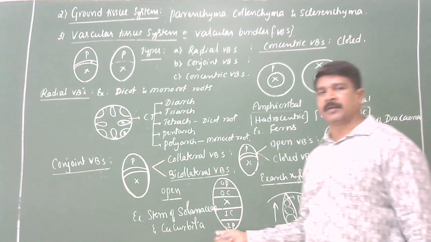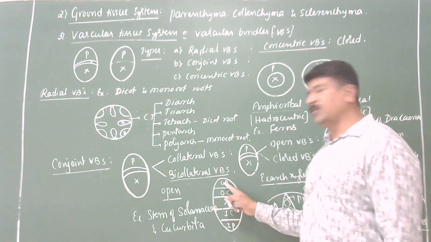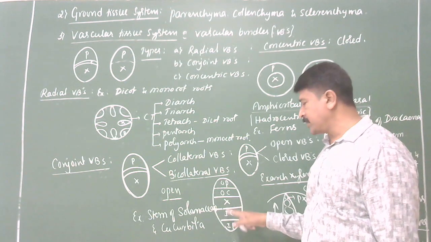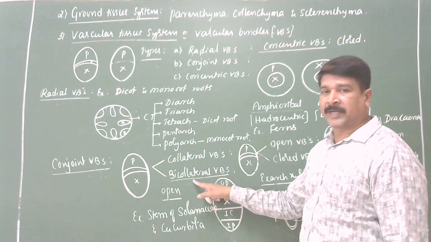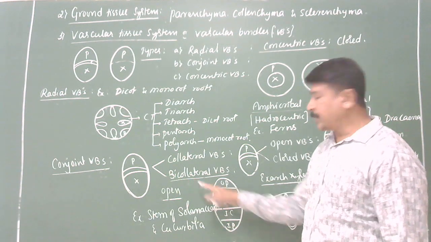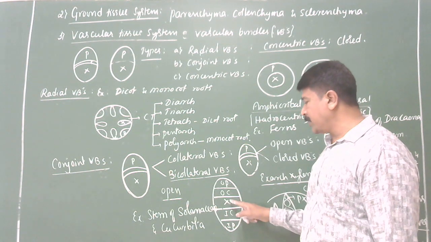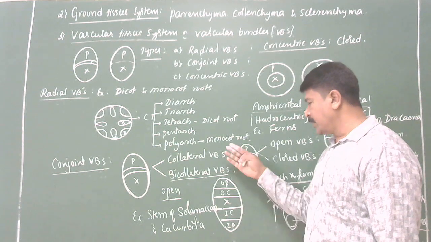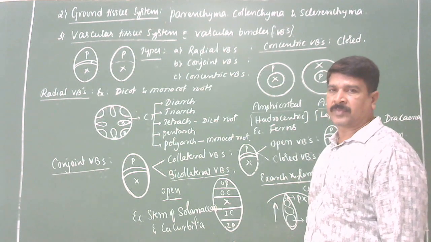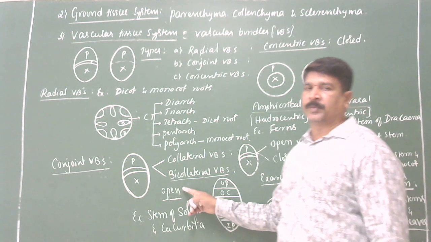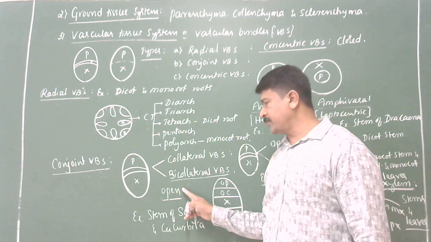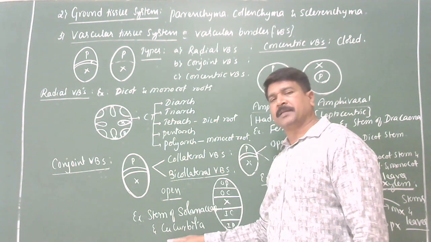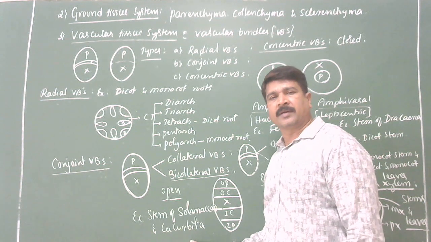Next, bicollateral. When cambium and phloem are present on either side of the central xylem, then it is called a bicollateral vascular bundle. Thus, bicollateral contains outer phloem, outer cambium, xylem, inner cambium, inner phloem, lying on the same radius. Bicollateral is always open, that means cambium is always present. Example, stem of Solanaceae and Cucurbita. I think it is very clear for you.